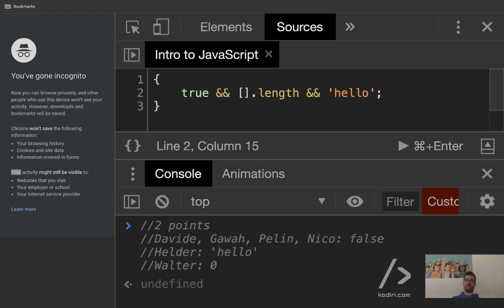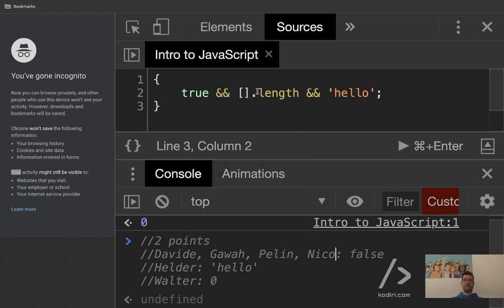I have a question. Let's say an empty array returns length 0. What's the length of that array? It's 0. Is 0 truthy or falsy? False. And so what happens when you have true and falsy? True and falsy returns 0, the first non-truthy value. Yes, 2 points for Walter. That's correct.